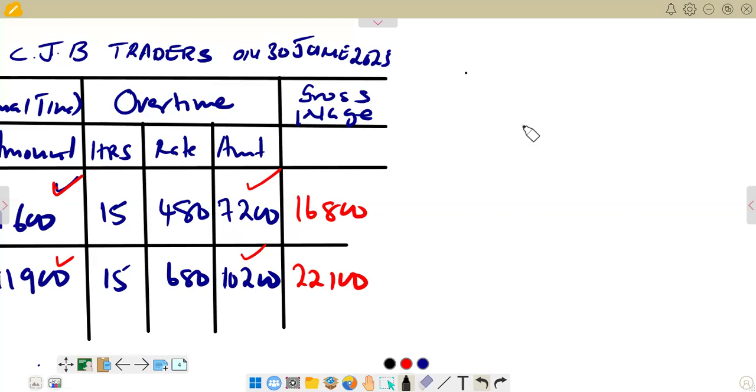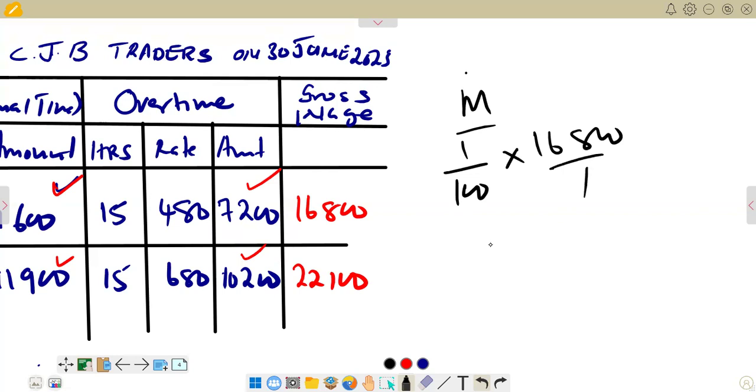For Mbambo, 1% is 1 over 100, and then we multiply by 16,800 as the gross wage over 1. Then we get 168. So this is what we have for Mbambo.